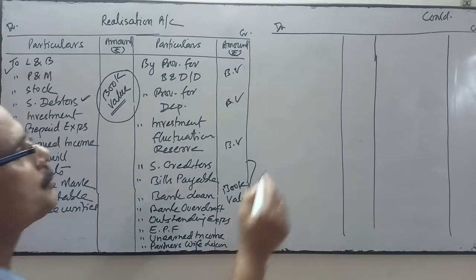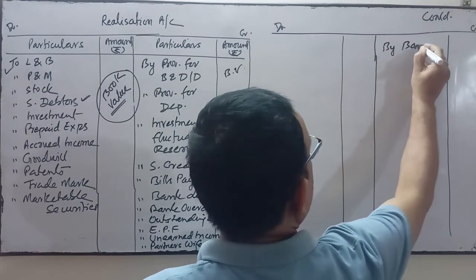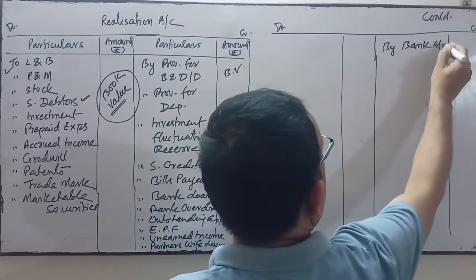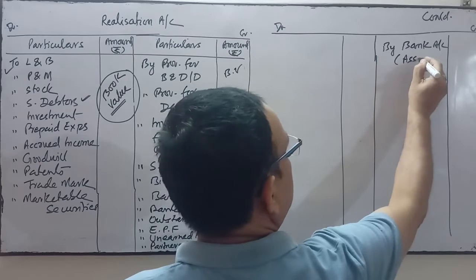When these assets are sold, it will be through bank account or cash account, when the assets are sold for cash.